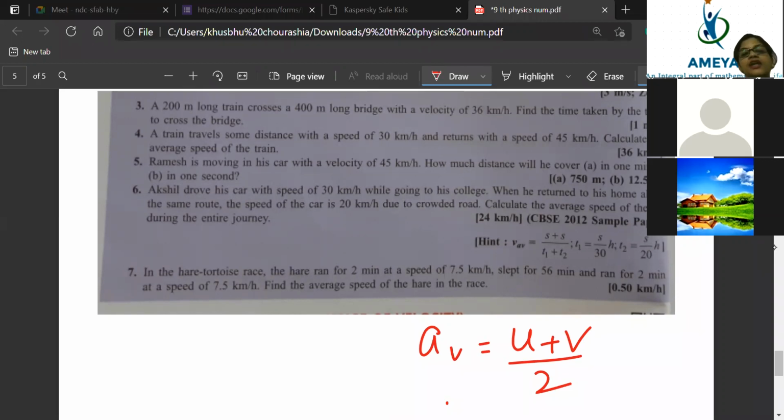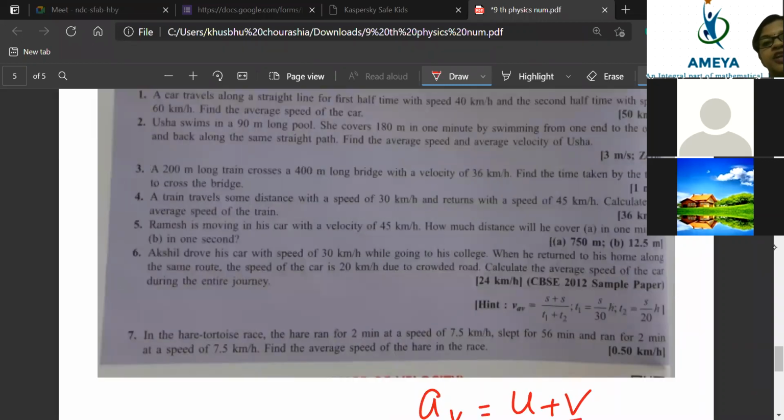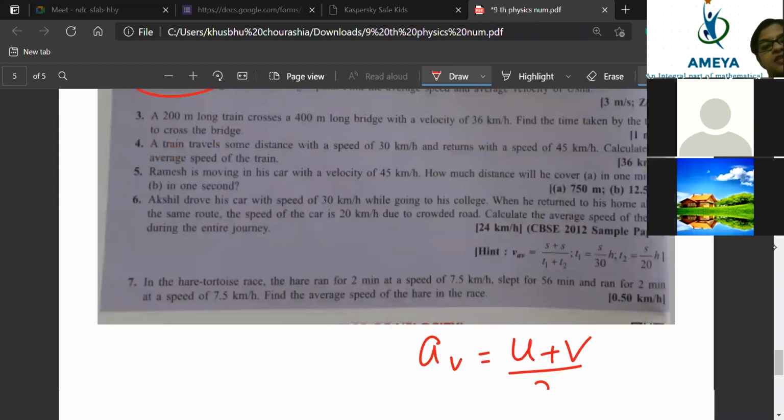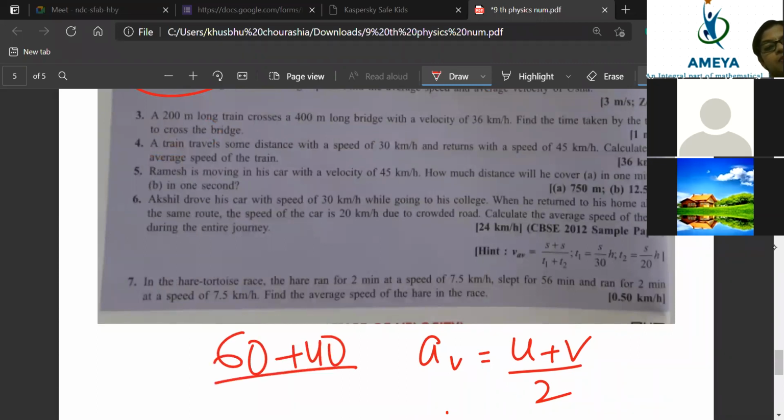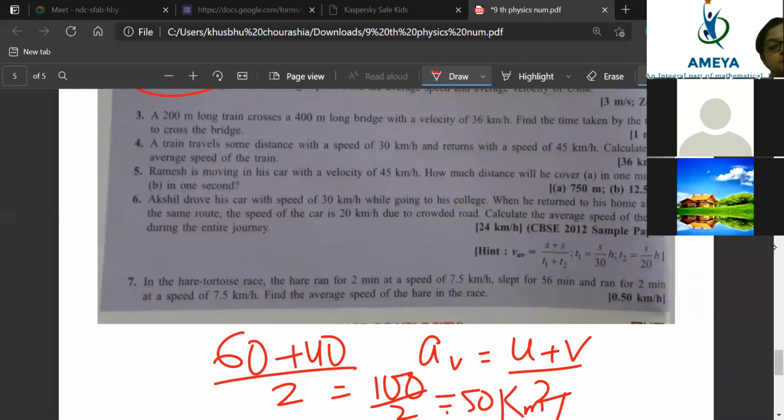So here, beta, initial velocity given is 40 kilometer per hour. Final velocity is 60 kilometers. So the average velocity will become 60 plus 40 divided by 2. So it is coming 50 kilometer per hour.